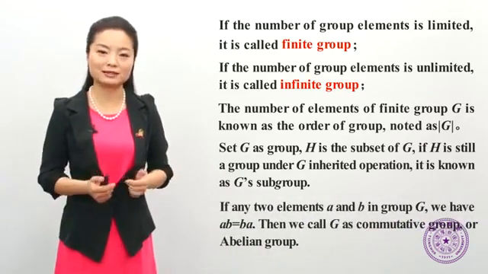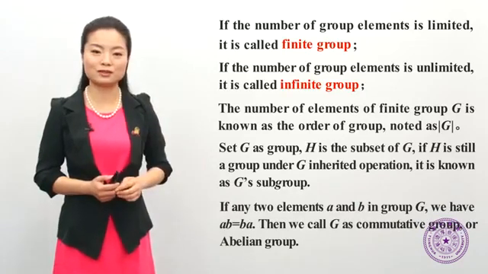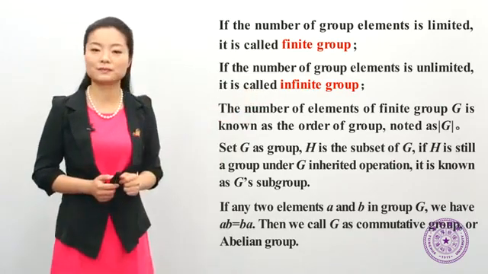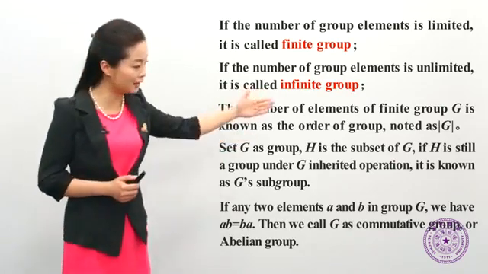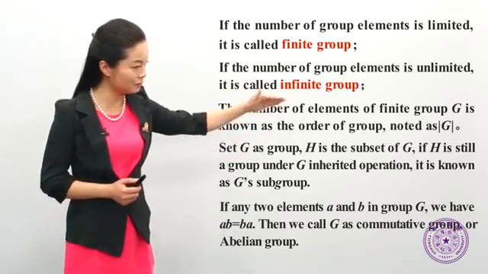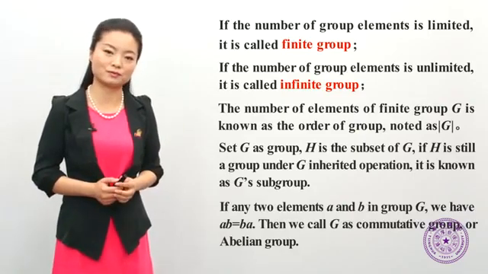Only in some cases will they satisfy the commutative law, and those groups which satisfy this law are called commutative groups. Because A and B are binary operations, A calculates B is equal to B calculates A. This group is also known as an abelian group.